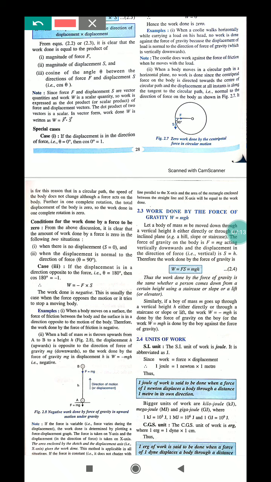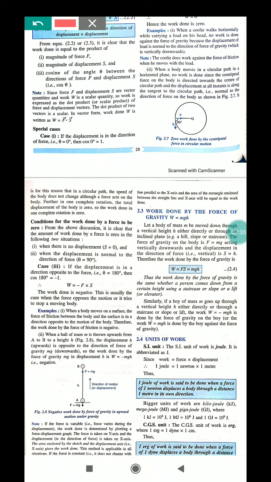Now, work done by the force of gravity, W equals mgh. It is a formula of potential energy. Okay, this is a formula of potential energy: mgh, mass into gravity into height.